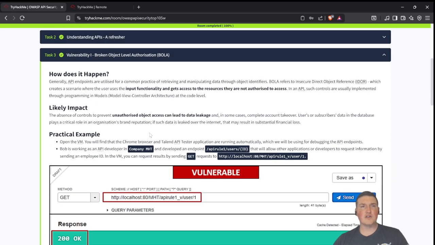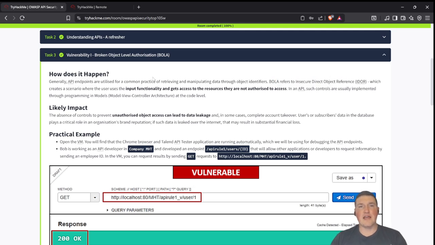All right, first one, broken object level authorization, BOLA. So how does this happen? API endpoints are utilized for the common practice of retrieving and manipulating data through object identifiers, which is what we talked about. So something is identifying that object in their database, whether it's ID1 or whatever, it doesn't matter. Now, BOLA refers to IDOR.